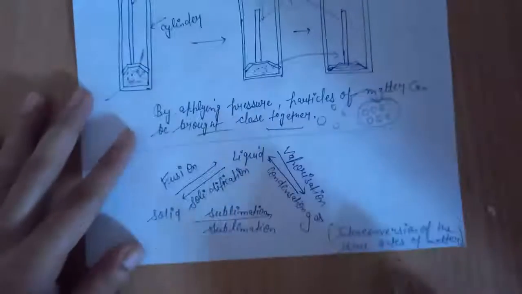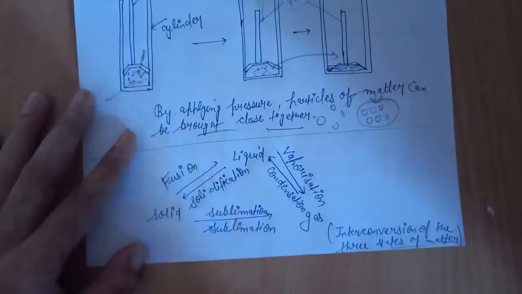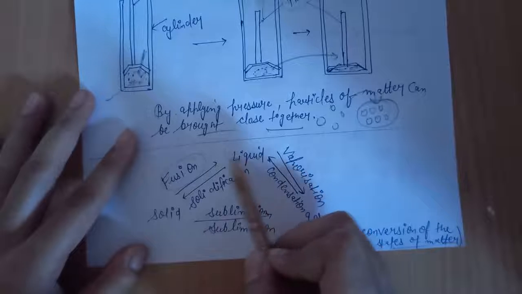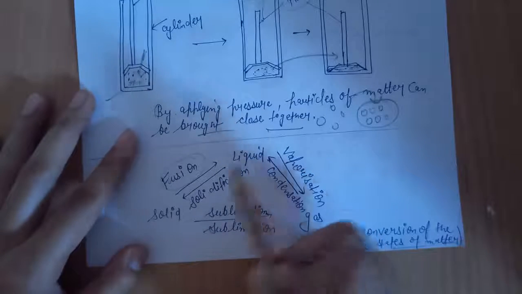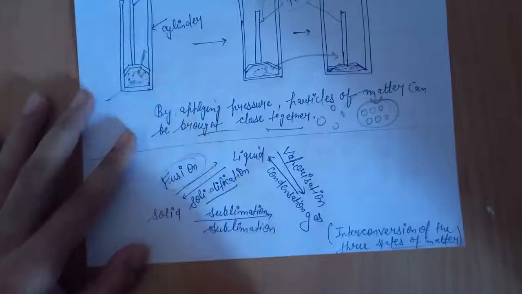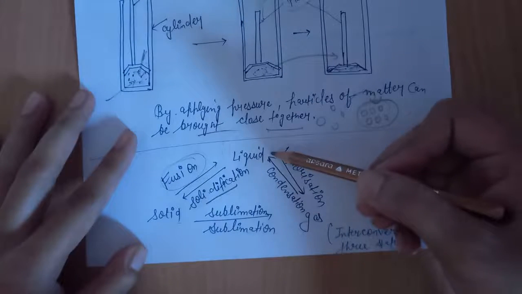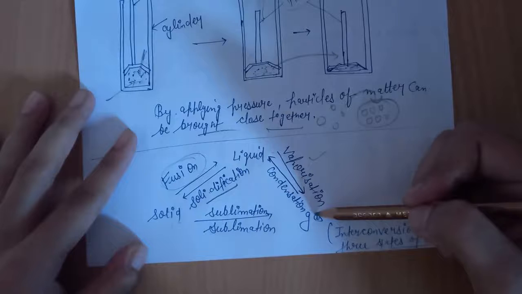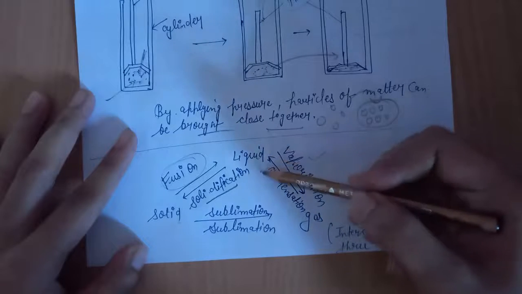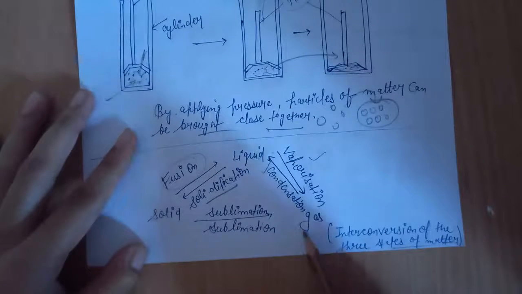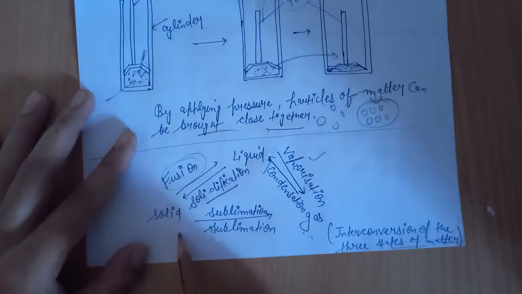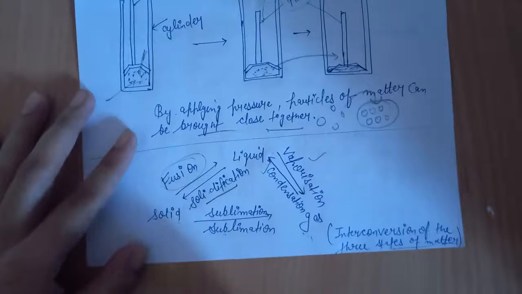And here is a chart of interconversion of the three states of matter: solid, liquid and gas. Conversion of solid into liquid is known as fusion. Conversion of liquid into solid is known as solidification. Conversion of liquid state into gas is known as vaporization. And conversion of gaseous state into liquid is known as condensation. Conversion of solid into gas, or conversion of gas into solid, is known as sublimation.